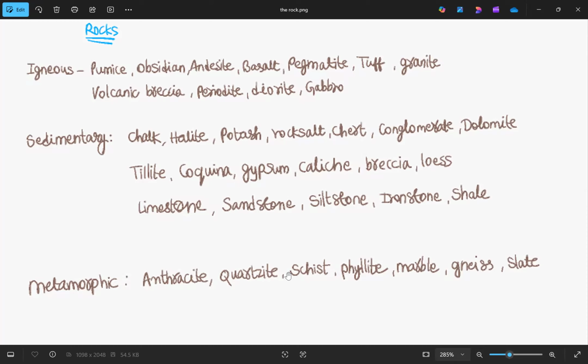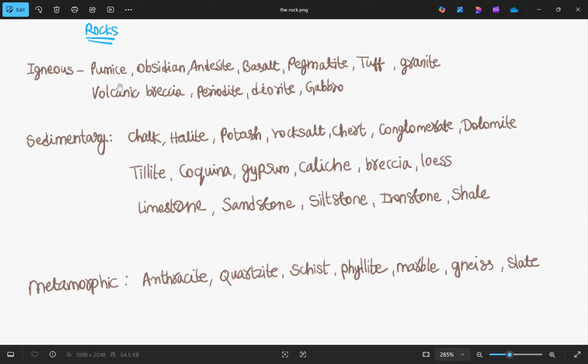In this video under the Static GK playlist, we are going to learn the classification of rocks and examples of each type. So let's get started. Under the classification of rocks, we have three types: the first one is igneous rocks, the second is sedimentary, and the third is metamorphic. First, what does igneous rock mean? These rocks are formed from the cooling of molten rock, that is, molten lava. So these are the igneous rocks.